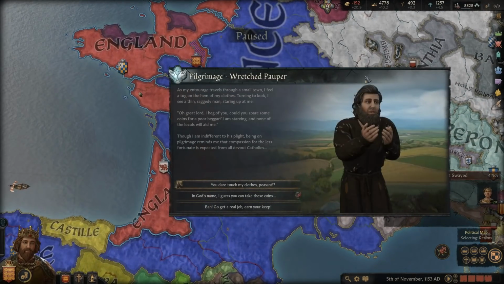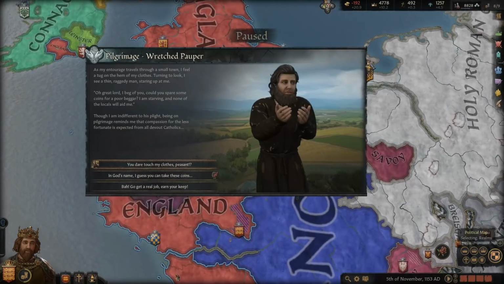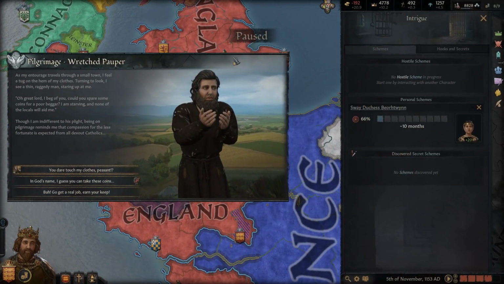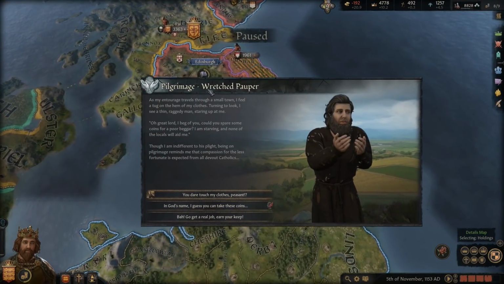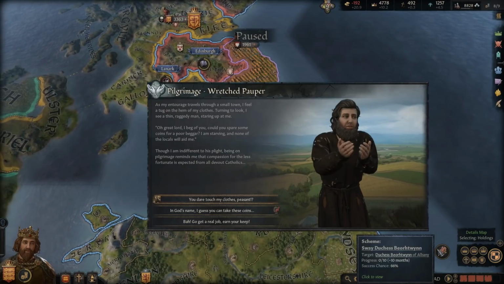Alright, so we again failed the sway here. We're not having good times with that. We'll try it again, guys. We might just have to try and romance her without the swaying, though. Because, yeah, we just keep on failing despite the 66% chance.